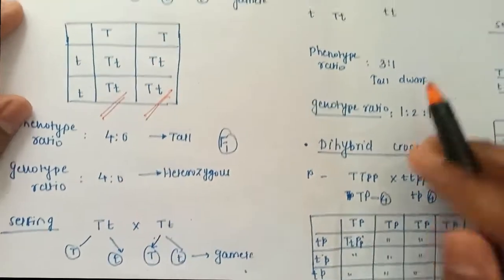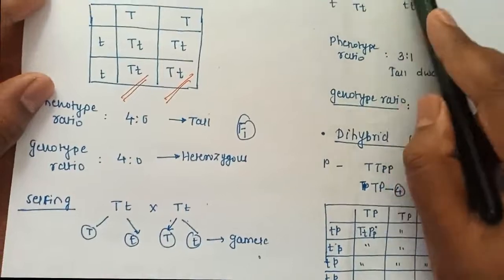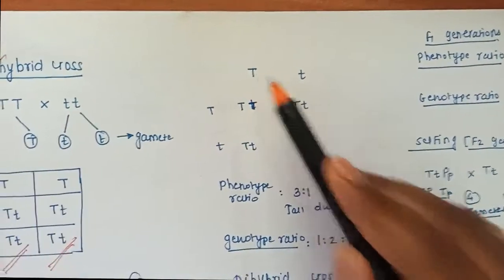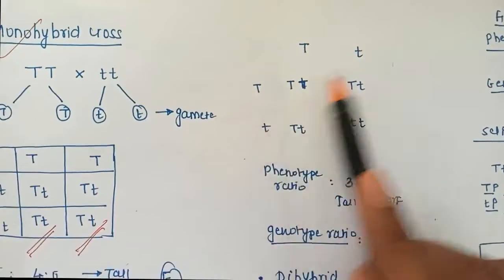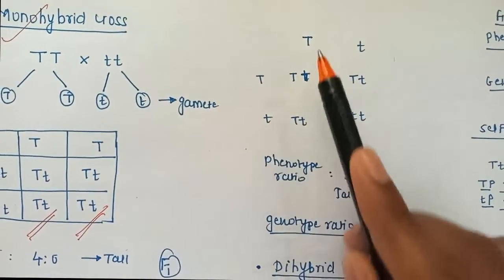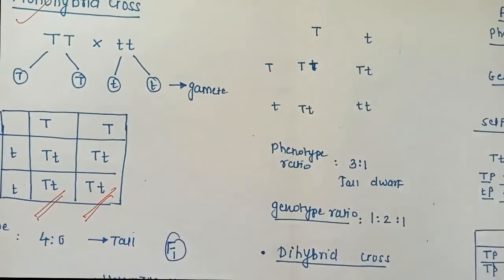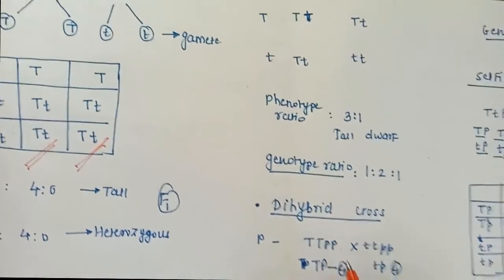Again the same thing I will write down: capital T small t here, and again capital T small t here. So capital T and capital T will form capital TT, capital T small t. Small t capital T means capital T small t, and small t small t. Now this is the end of the F2 filial generation.